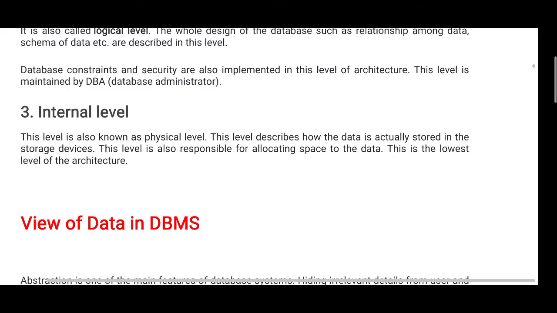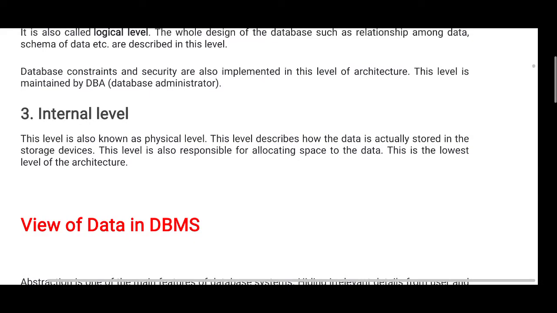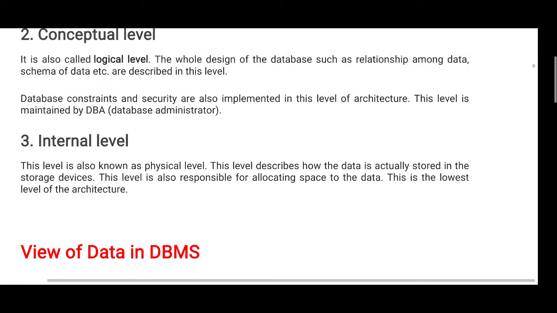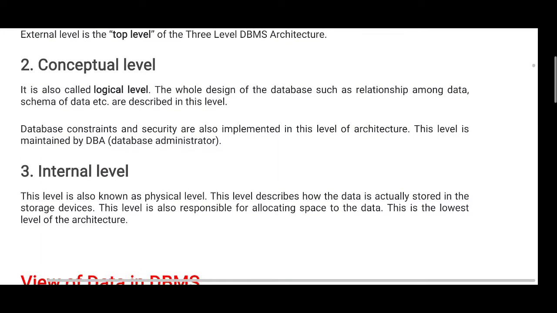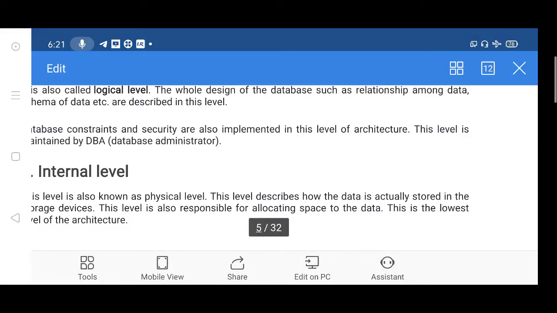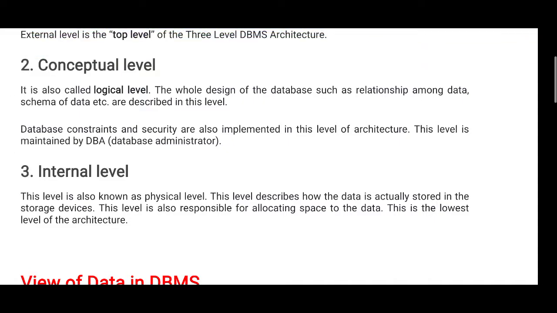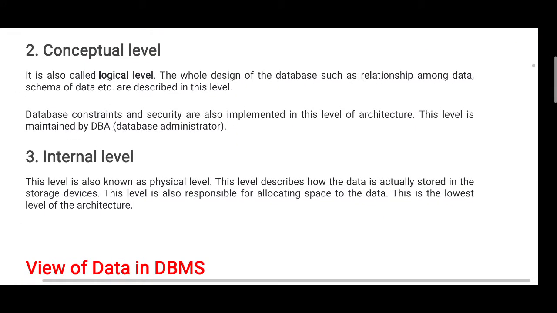The third one is the internal level. It is known as the physical level. This level describes how the data is actually stored in the storage device. This level is also responsible for allocating space to the data. This is the lowest level of the architecture.